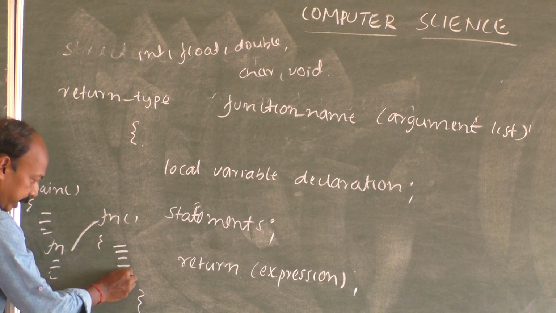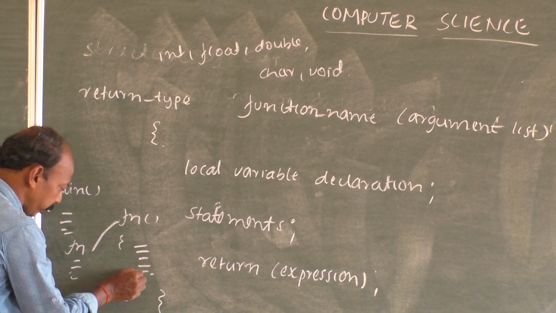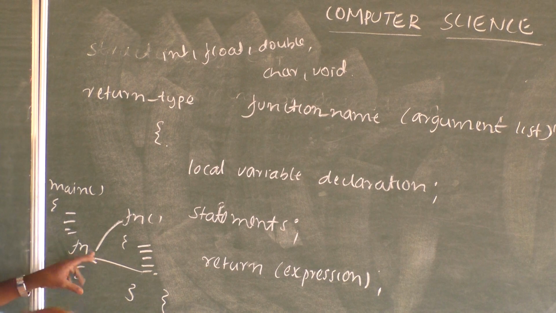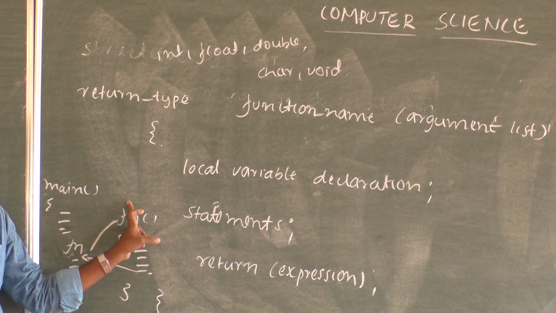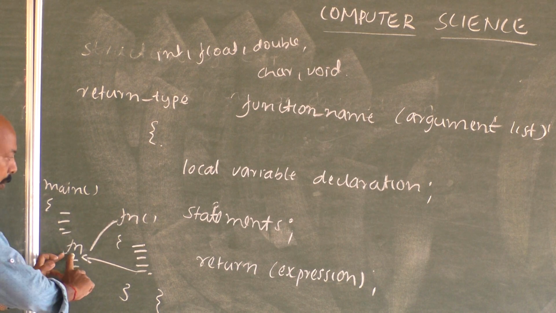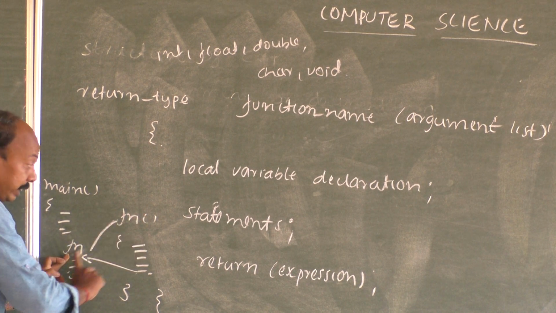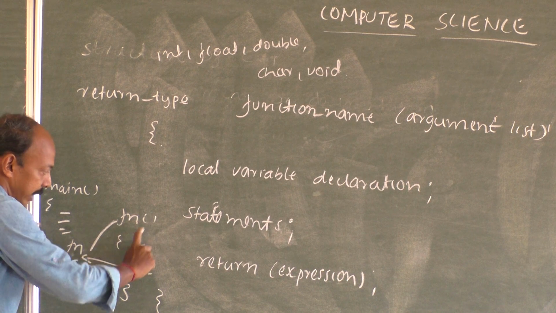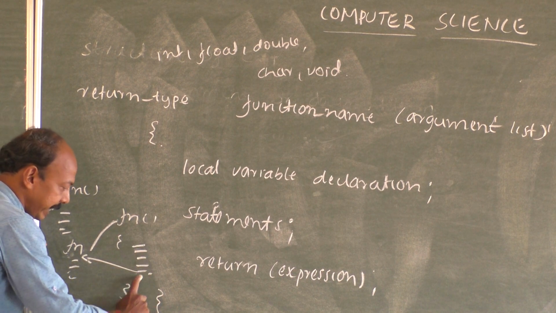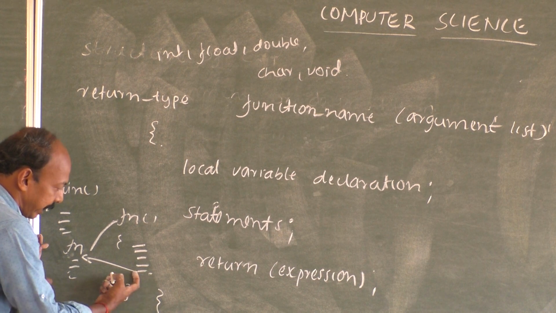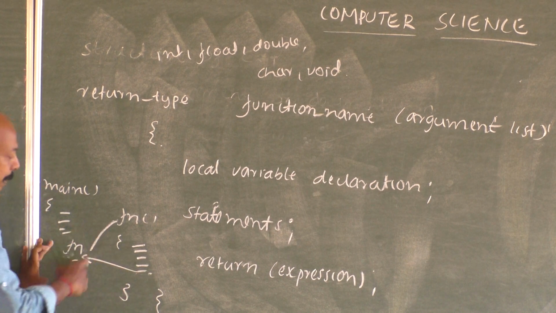Then again from the function, the control will be transferred back to the place from where it was earlier transferred to the function. When the function is called, the statements in the function will get executed one after the other. When it reaches the end, control will be transferred back to the main.